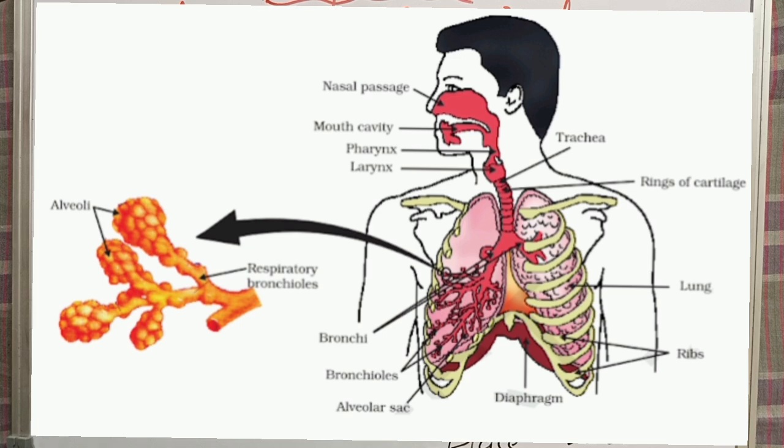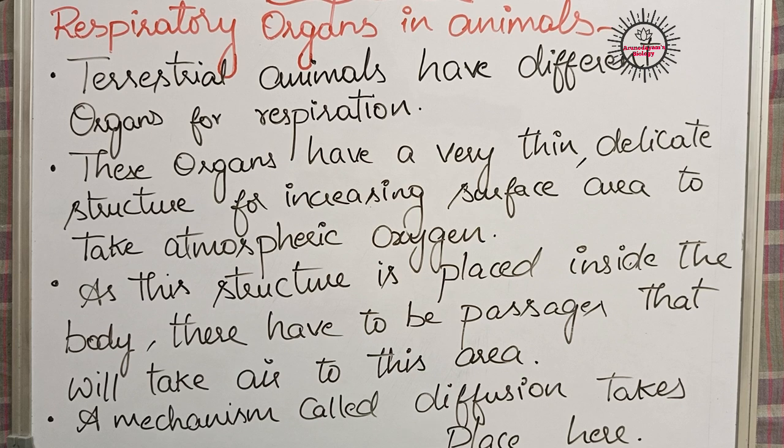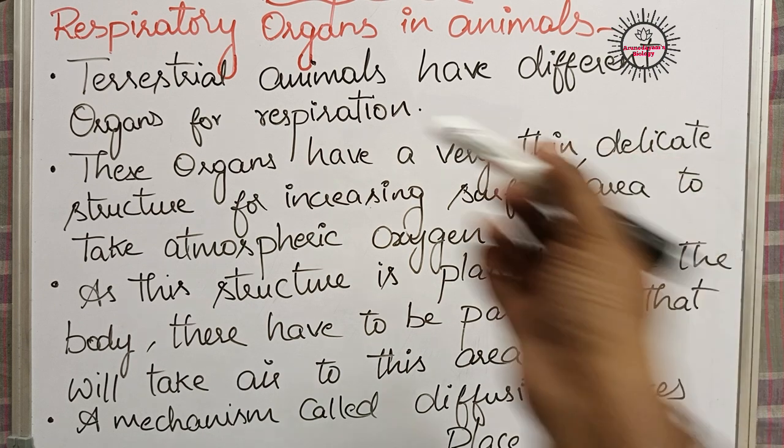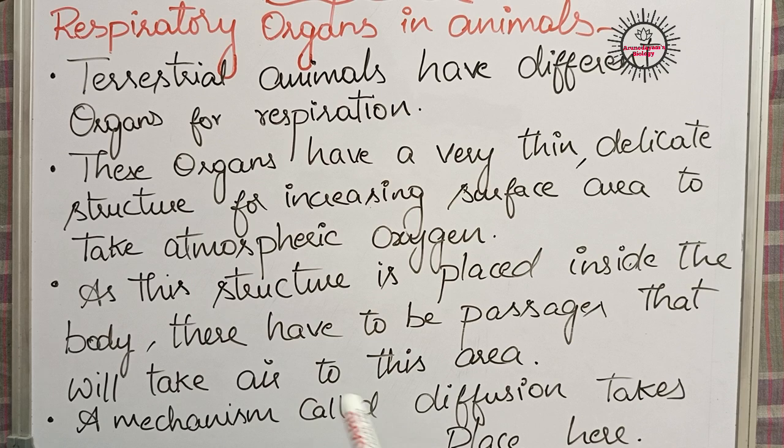Respiration through lungs is called pulmonary respiration. Respiration through skin is called cutaneous respiration. Through trachea is called tracheal respiration. And in aquatic animals, through gills is called branchial respiration. So this is how different animals have different respiratory organs for respiration.